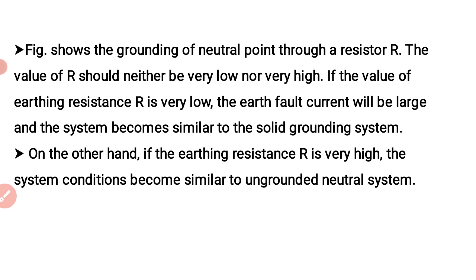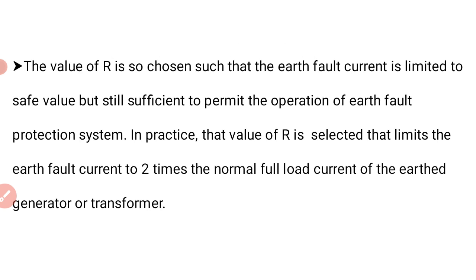On the other hand, if the earthing resistance is very high, the system conditions become similar to the ungrounded neutral system. So we can't go for very high resistance. If you go for a very high resistance, it becomes like an ungrounded system. If you go for a very low resistance, it's like a solid grounding, right? So compromising between these two, we have to select a resistance in between. The value of R is so chosen that the earth fault current is limited to a safe value, but still sufficient to permit operation of the earth fault protection.